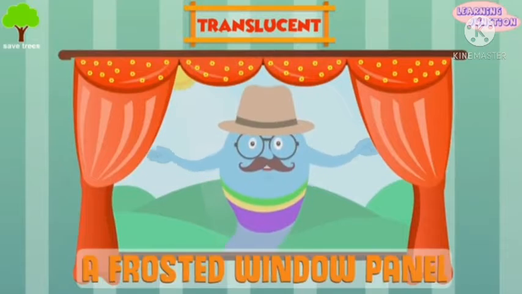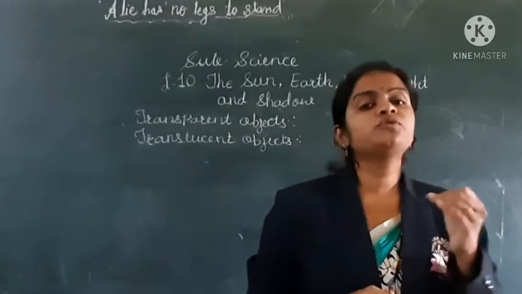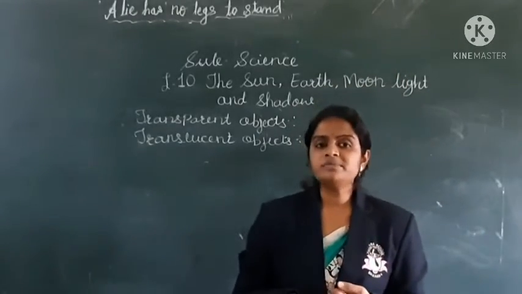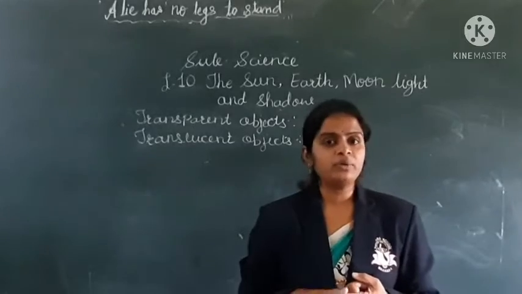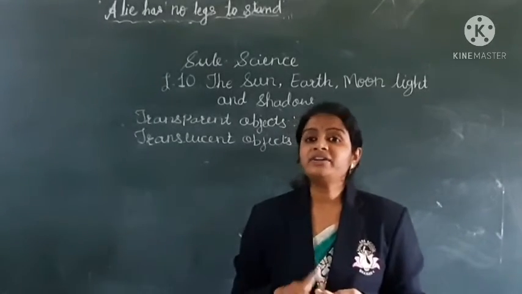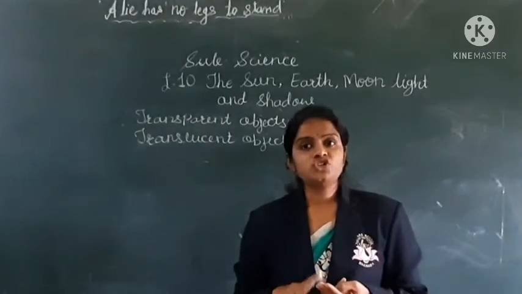For example, a frosted window panel. The translucent object forms a faint shadow. Understood? Opaque object forms a clear shadow. Transparent object does not form a clear shadow. And translucent object forms a faint shadow.